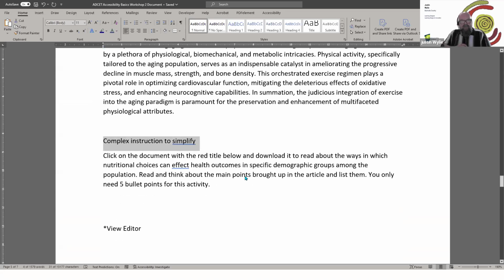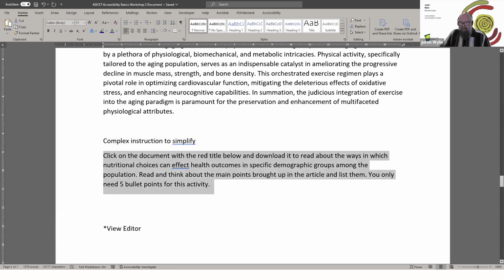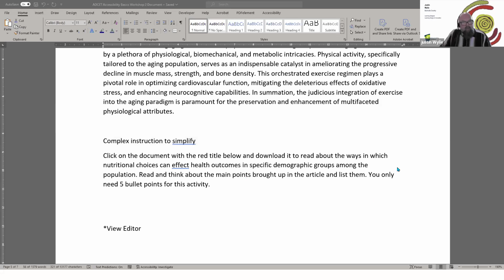So concise language is not only important in paragraphs and blocks of text, but instructions, that's something that needs to be really worked on to make sure that they're clear, explicit, so that students or people reading your document know what they need to do next. And being concise is a very important part of that. So we've got some text here. I'm going to pop that into the chat. If people wanted to have a go at rewriting that in a much more concise manner, the context would be a student or a colleague working through a document and they need to do an activity.